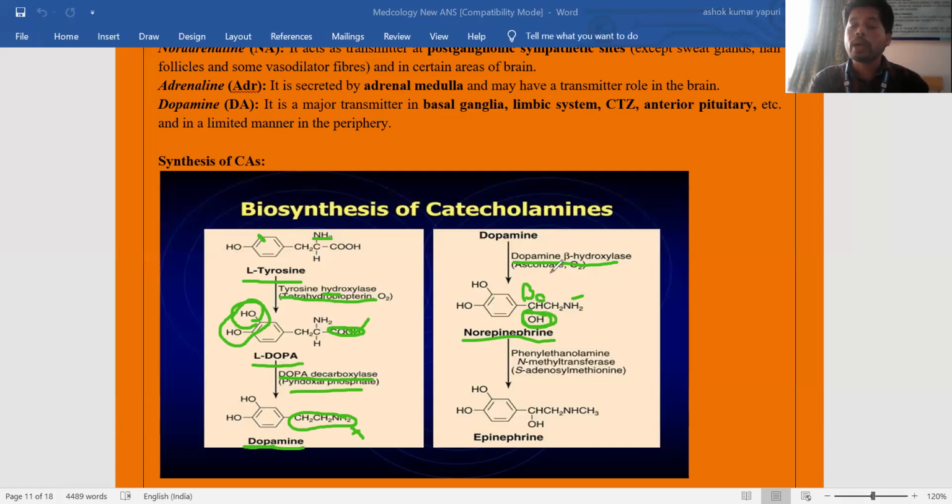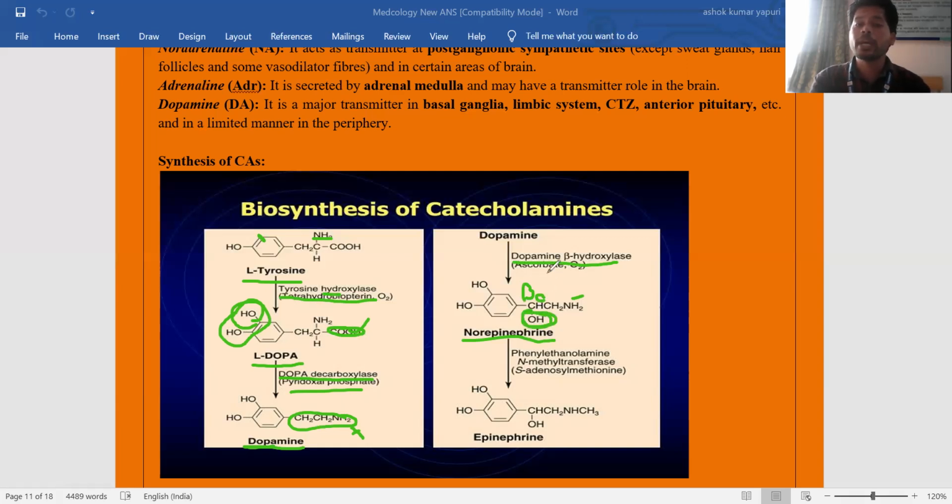So what is it doing here? Addition of an OH group to dopamine at which position? Beta position. The amine is the functional group, after that the alpha carbon, after that the beta carbon, and to this beta carbon an OH group is added.